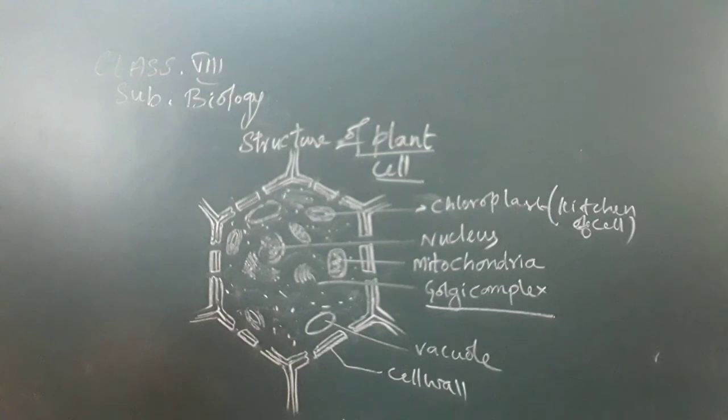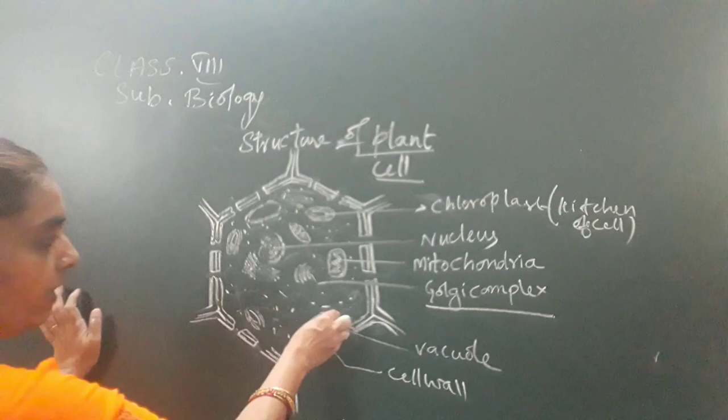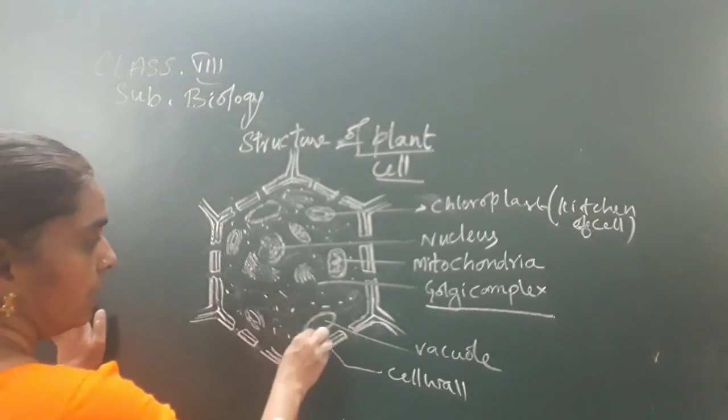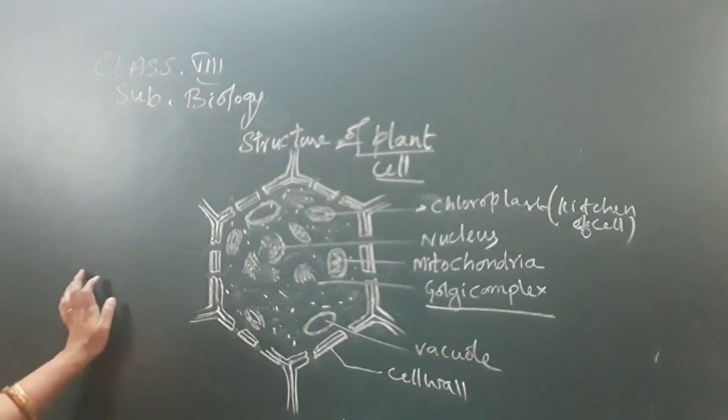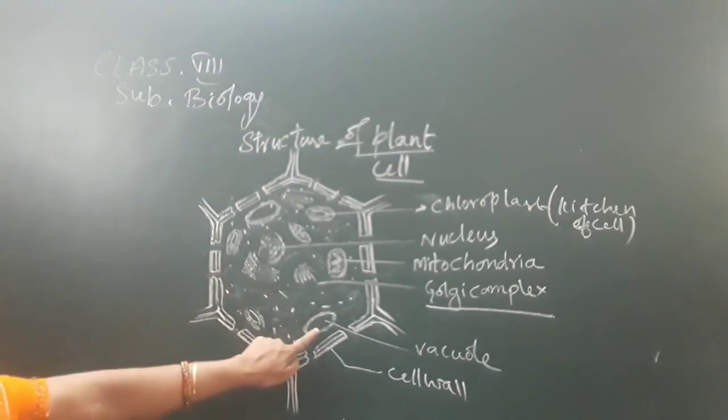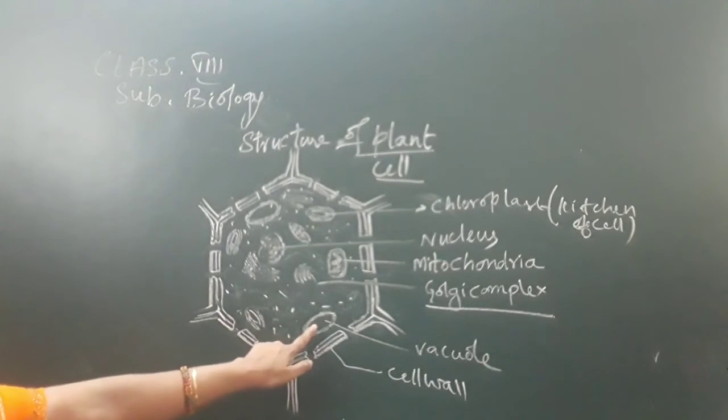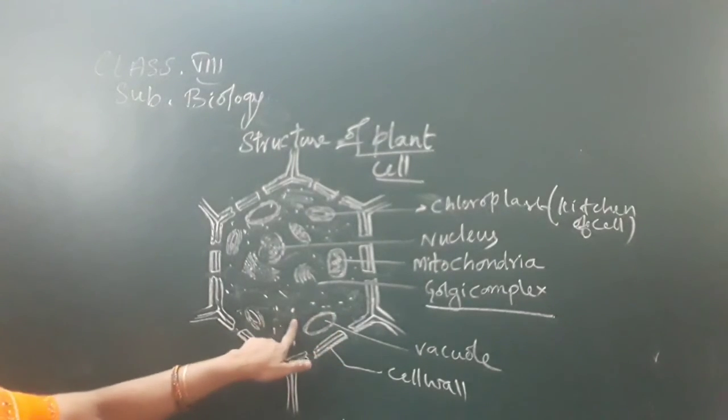And next, coming to the food vacuole. The vacuole is present in the plant cell. It is a fluid-filled membrane bound space. These are the vacuoles, food vacuoles mainly. The vacuole is large and permanent, its outer membrane is called the tonoplast, and it is filled with cell sap.